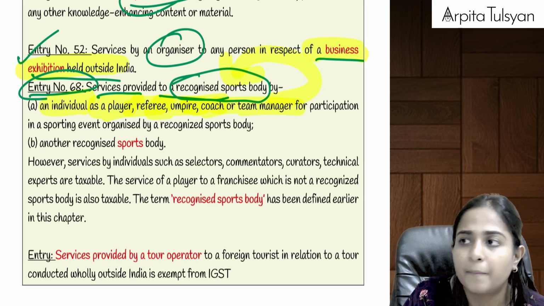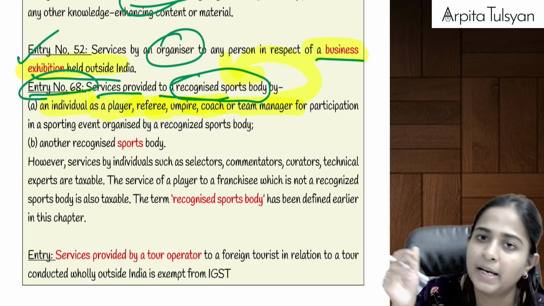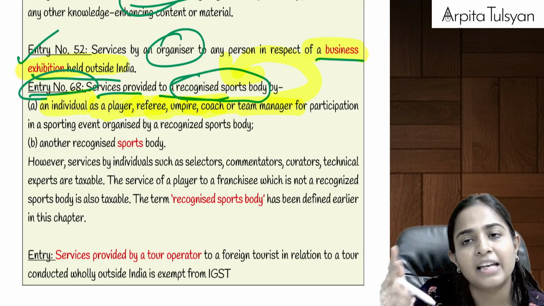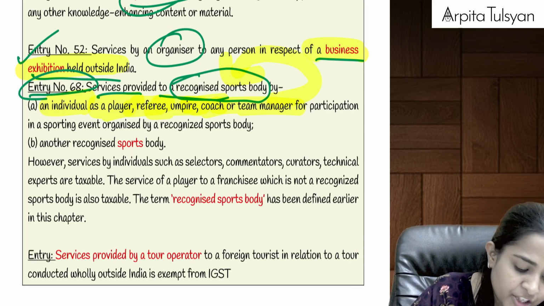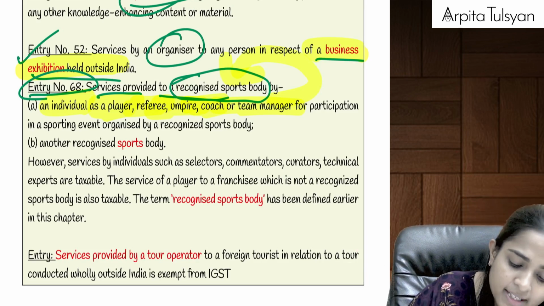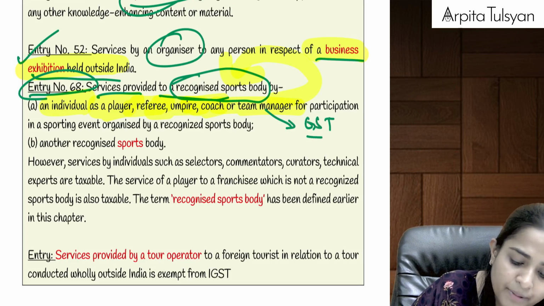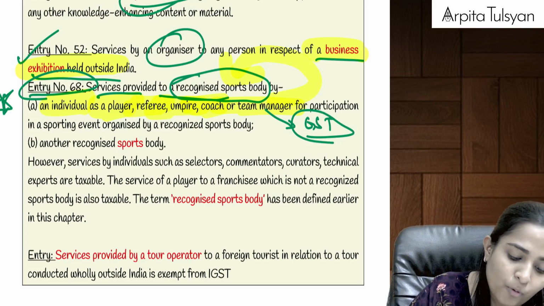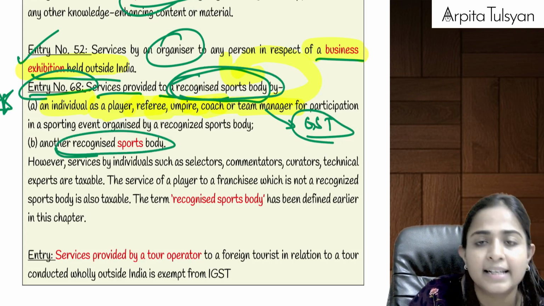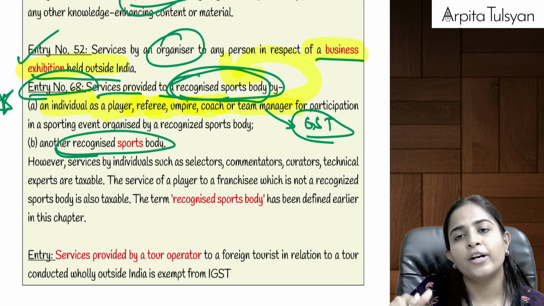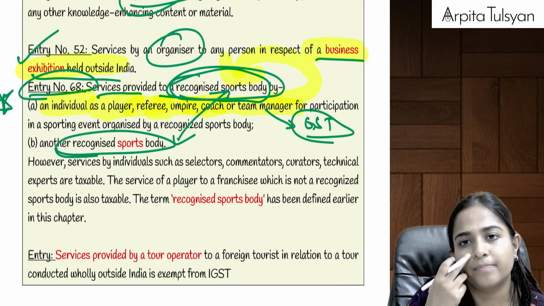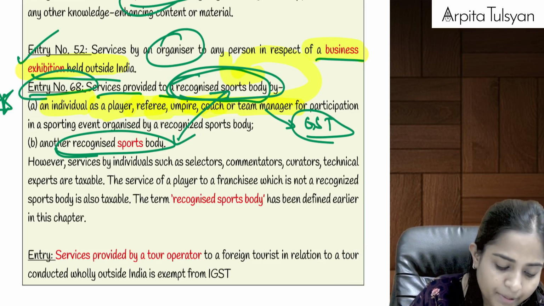A player provides services to the sports body, he plays for the team, and then he gets the consideration. Only player, referee, umpire, coach, and team manager. So whatever consideration they get, it is going to be exempted from GST. This is an important pointer. And any services provided to a recognized sports body by another recognized sports body, where one sports body is providing services to another, even that will be exempted from GST.